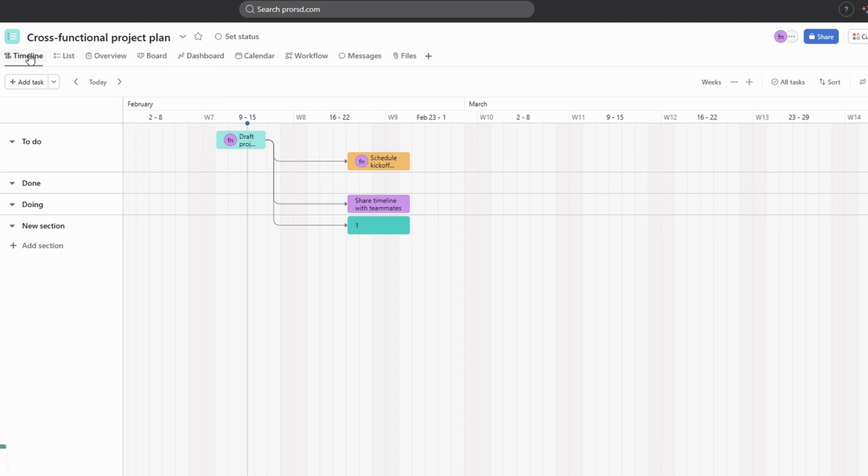The timeline view integrates seamlessly with other Asana features. For example, you can view the timeline directly from the list view, and you can even create tasks directly from the timeline. This integration makes it easy to switch between different views and manage your project from a single interface.